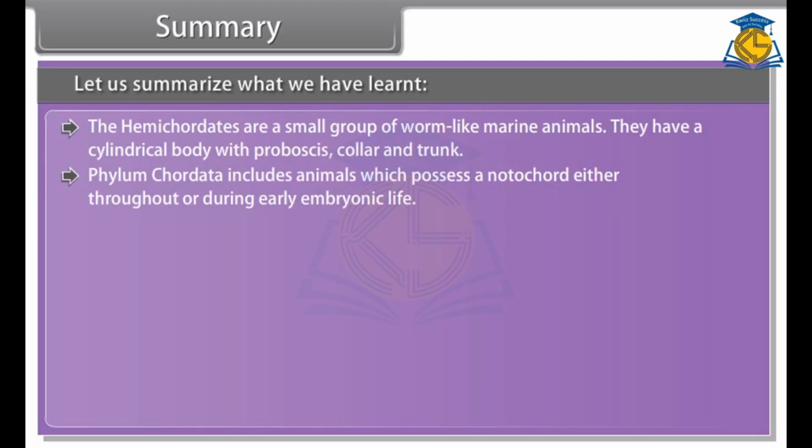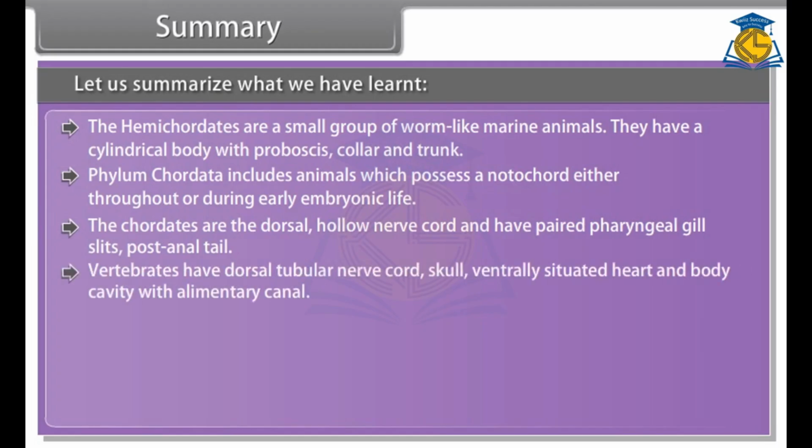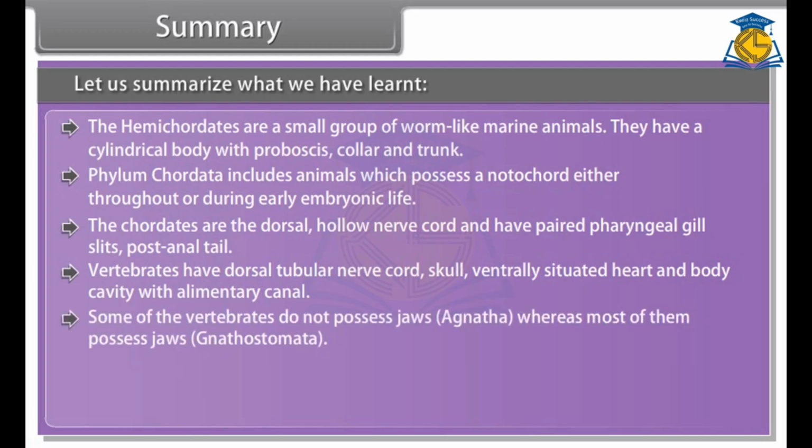Phylum Chordata includes animals which possess a notochord, either throughout or during early embryonic life. The chordates have a dorsal hollow nerve cord, paired pharyngeal gill slits, and a post-anal tail. Vertebrates have dorsal tubular nerve cord, skull, ventrally situated heart, and body cavity with alimentary canal. Some of the vertebrates do not possess jaw, Agnatha, whereas most of them possess jaw, Gnathostomata.